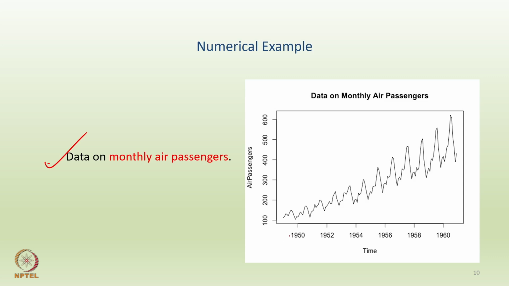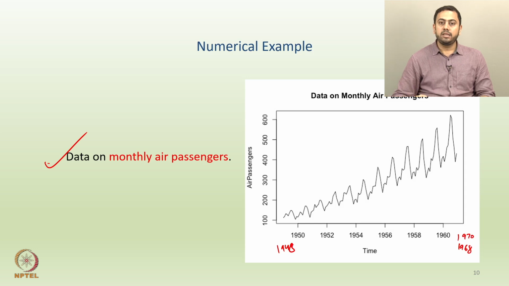So, let us say starting from I think 1948 or something like that, all the way up to let us say 1970 or 1968, something like that. So, over all the years, this plot tells you the behavior of the number of air passengers on a monthly basis, and this is the graph of the data. Now, whenever you are presented with any graph in a time series course or exercise, immediately one should try to find some underlying patterns in the data set, right. So, what do you see? I can clearly see a trend in the data, right. Since the values are increasing, you have an upward trend.